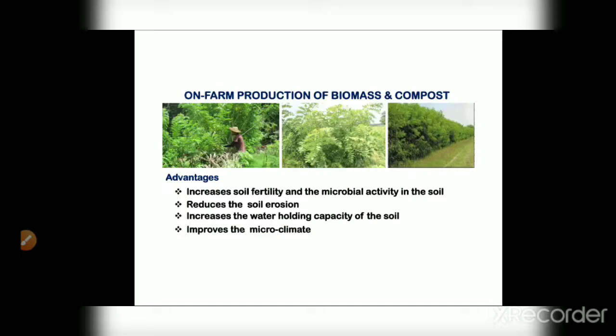The second thing is reducing soil erosion, because they have been placed in the bunds, so they resist soil erosion. They won't allow the soil particles to detach. In this way it also reduces soil erosion. Then, it increases the water holding capacity of the soil. Whenever organic manures are incorporated in the soil, they hold the moisture and have some character which binds the water molecules. So water holding capacity of the soil increases by all these three processes, meaning by all these mechanisms, the microclimate of the soil is also improved.